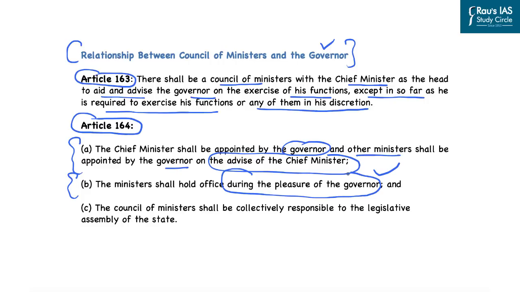thereby terminating the minister. And further, the council of ministers shall be collectively responsible to the legislative assembly of the state. In this regard, we also need to understand the way in which the council of ministers functions and why there is primacy of the chief minister amongst the council of ministers. And that will help us understand how a particular minister can be removed and why this argument of the governor of the state of Kerala is not valid on the basis of constitutional precedents.